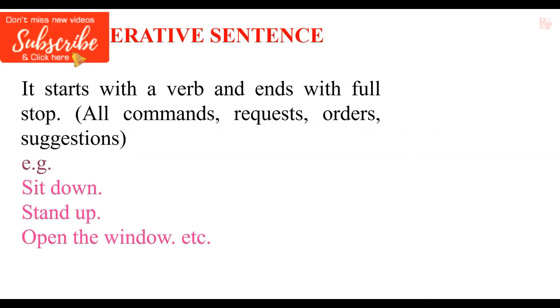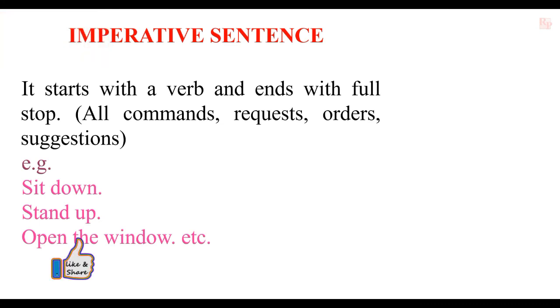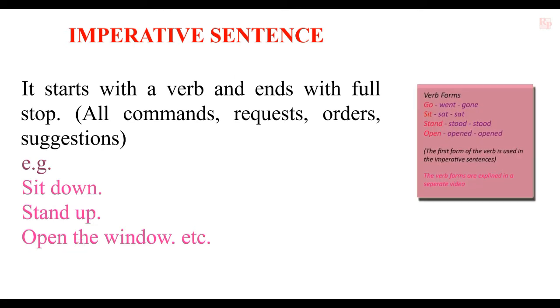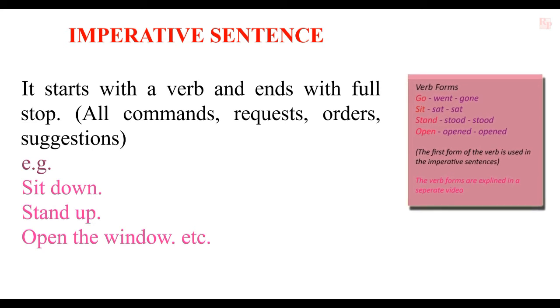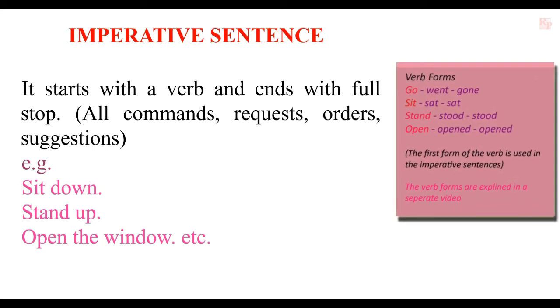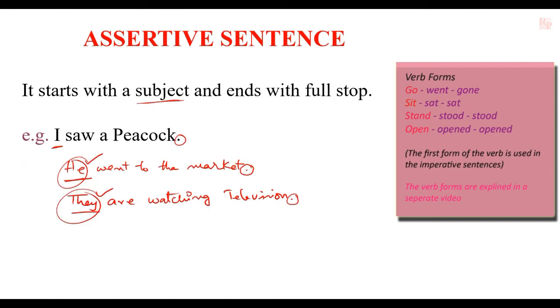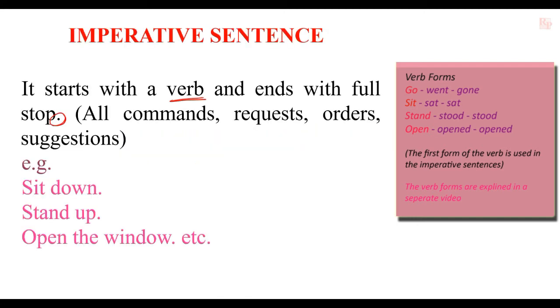And the next one is imperative sentence. Imperative sentence starts with a verb and ends with a full stop. All commands, requests, orders, suggestions are in this group. For example, sit down, stand up, open the window, etc. Here you have to observe one thing. This sentence also ends with a full stop, but it starts with a verb. In the assertive sentence, it starts with a subject, whereas imperative sentence starts with a verb.